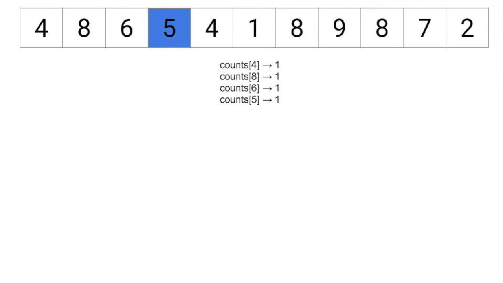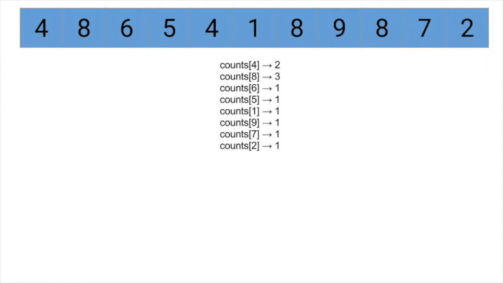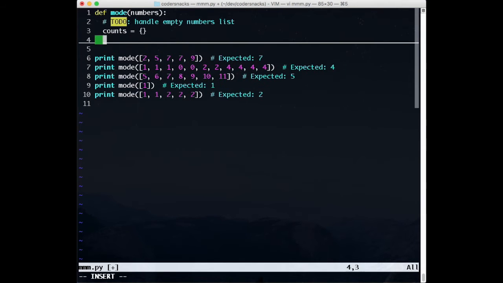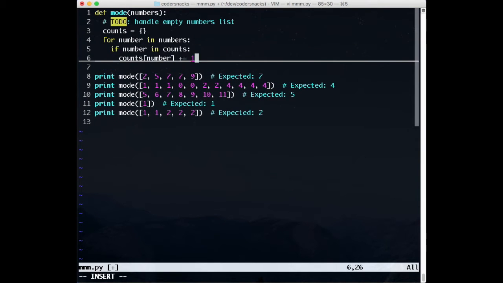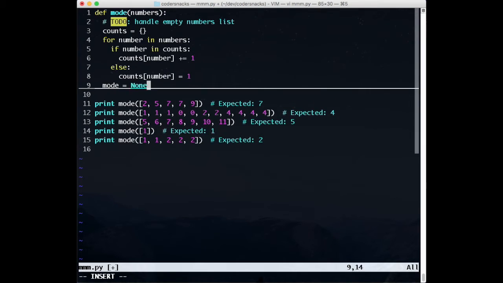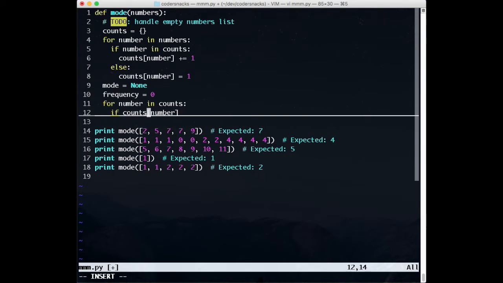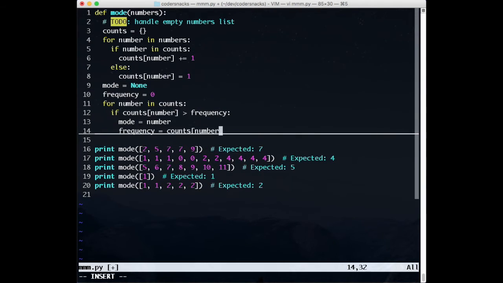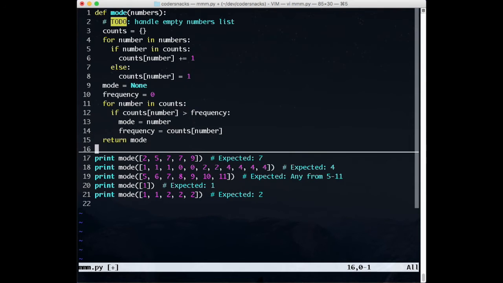We can improve on n log n time by using a dictionary, where the key is an element, and the value is the number of times we've seen the element. We can iterate through the array, and update the dictionary as we go. Here, we write code to iterate through the numbers and store them in a dictionary as we described. At the end, we iterate over the keys of the dictionary, looking for the highest value, i.e. the largest number of times we've seen each element.